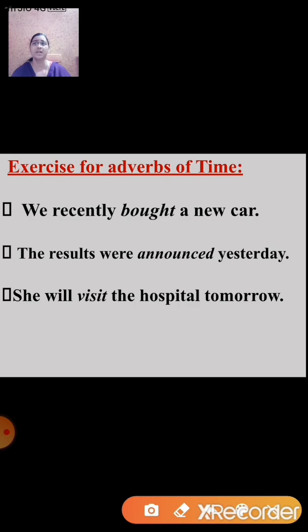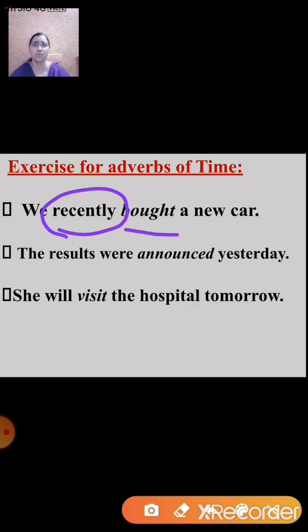I hope, students, you all have understood adverbs of time, and now let us together solve this exercise. Now the first one, we recently bought a new car. Now in this case, bought here is the verb. And now ask the question, when? When did we buy a new car? And you get the answer, recently. So here recently will be the adverb of time.